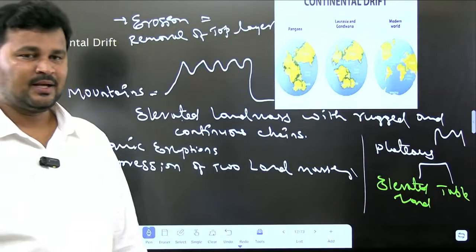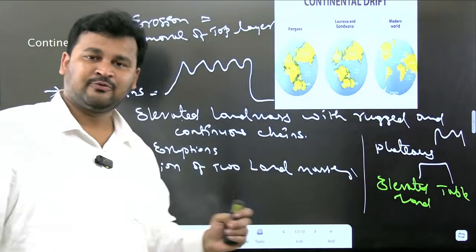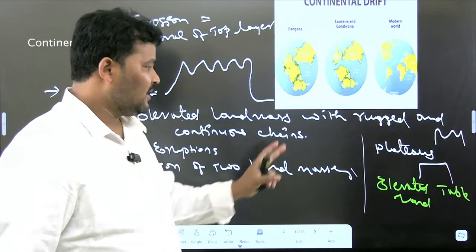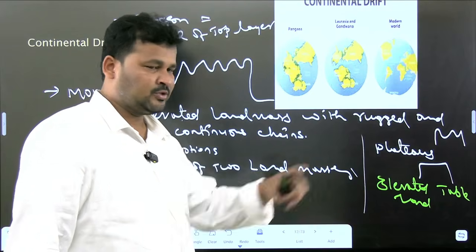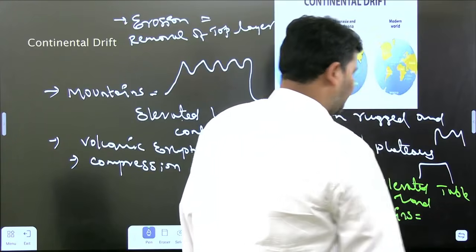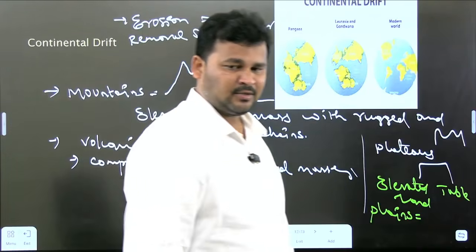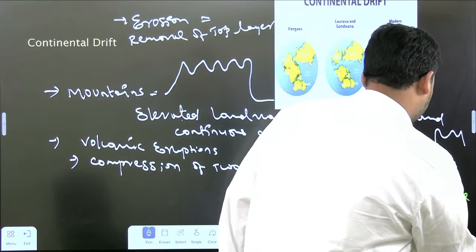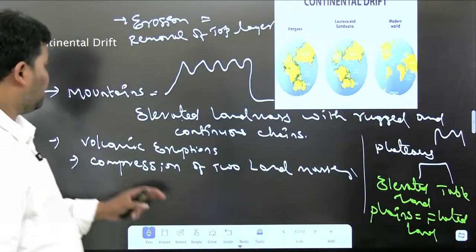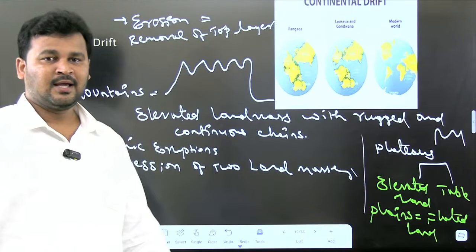And if the same erosion happens for the plateaus, what will happen? These plateaus will be eroded and lead to the formation of plains. Plains are nothing but flattened lands. Simply clear. Initially mountains were formed. What was the mountain? An elevated landmass with rugged and continuous chains.